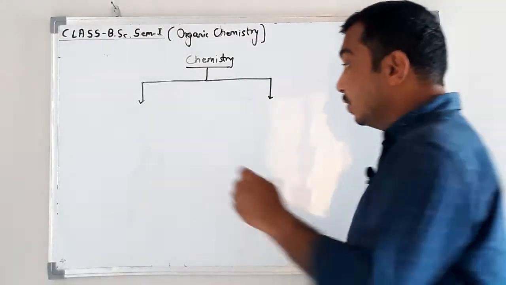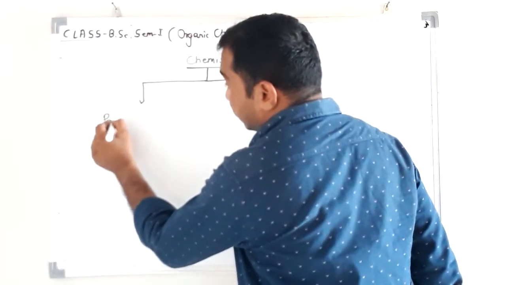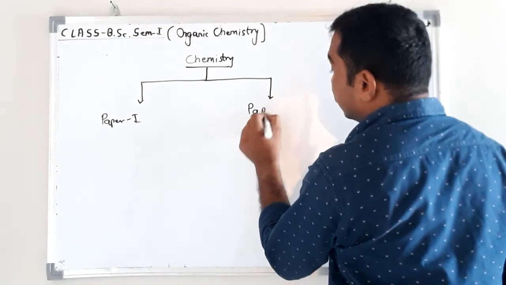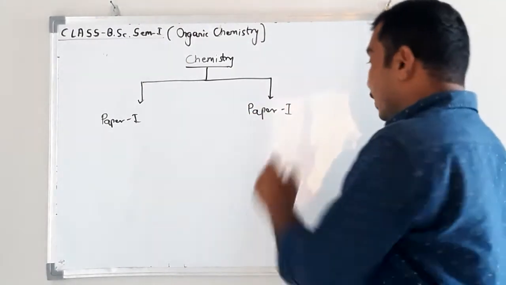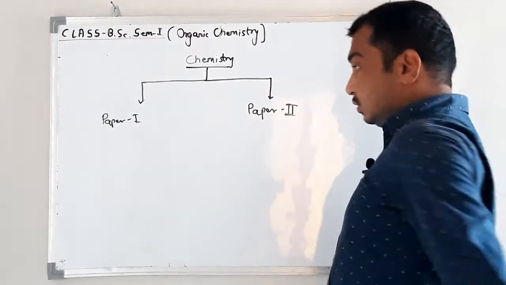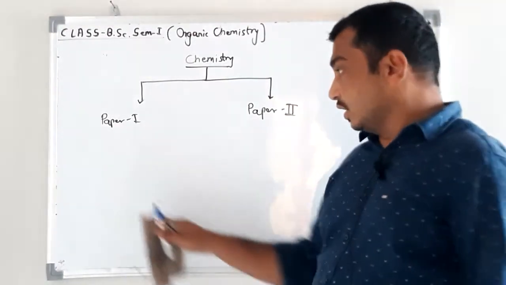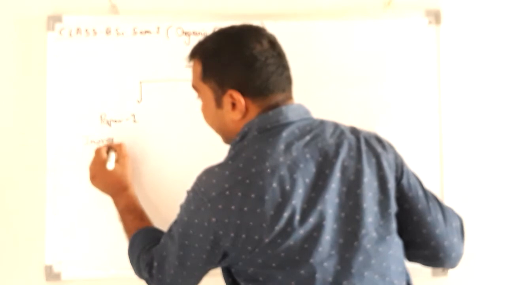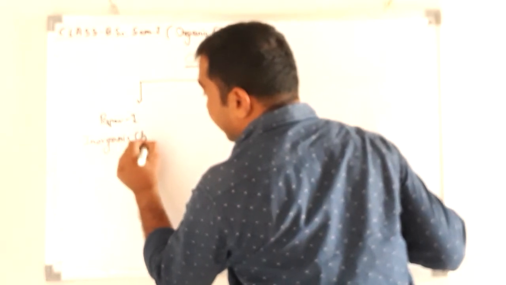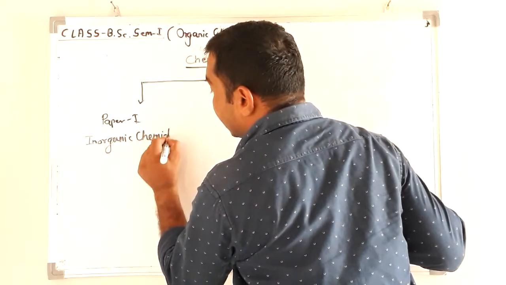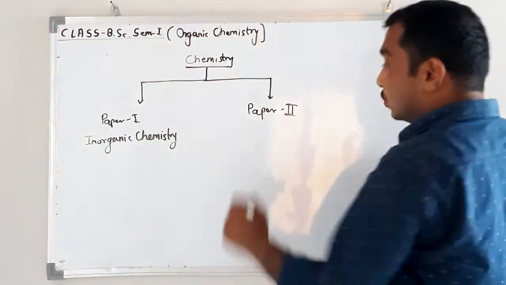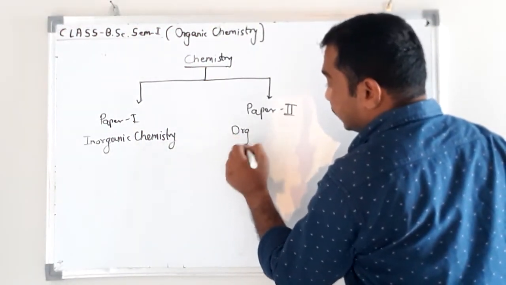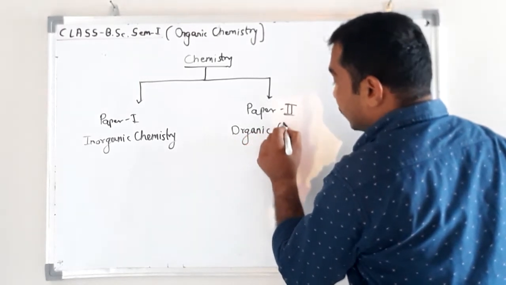Paper 1 and paper 2. Paper 1 basically deals with inorganic chemistry, and paper 2 is specifically organic chemistry.